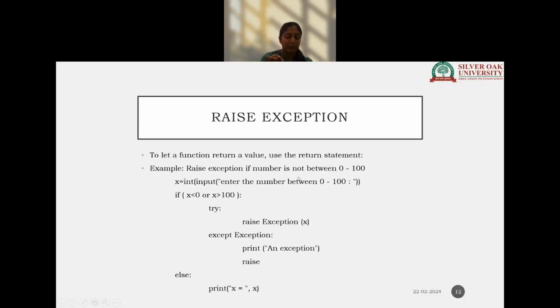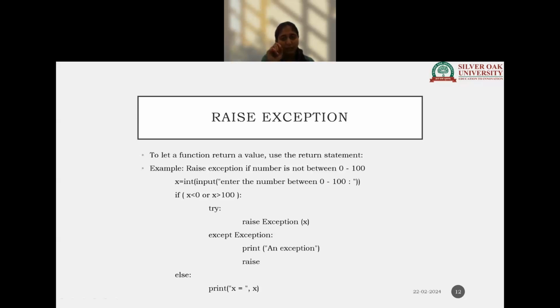Now coming to raising the exception. Till now whatever we saw was the inbuilt exceptions that we have and how we work with that. Now suppose I want to raise my own exception. That means there is no such exception present in the inbuilt way of Python, but I want to let the user be aware of adding such data or making such a mistake. So I raise the exception on my own.